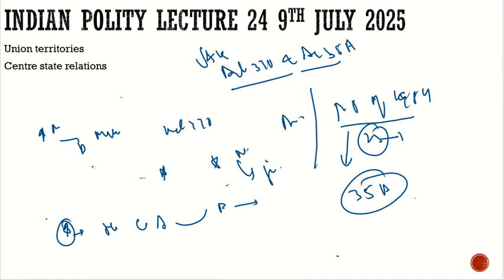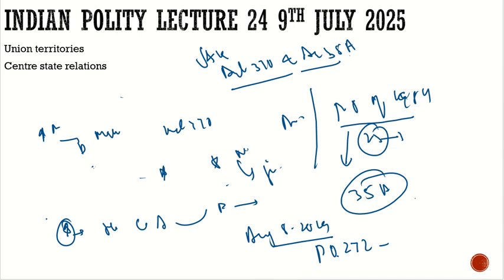After that, things started to change, one by one, time by time. Bank nationalization happened, and all that started to happen. And eventually on August 5, 2019, by President's Order 272, under Article 370, all the provisions of the Indian Constitution were applied to Jammu and Kashmir.